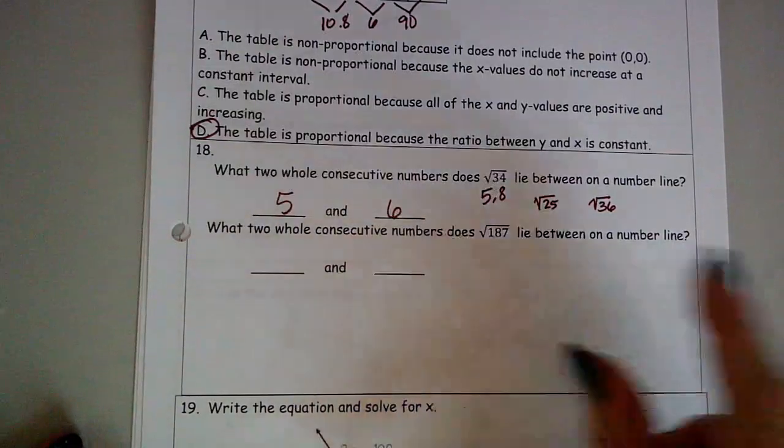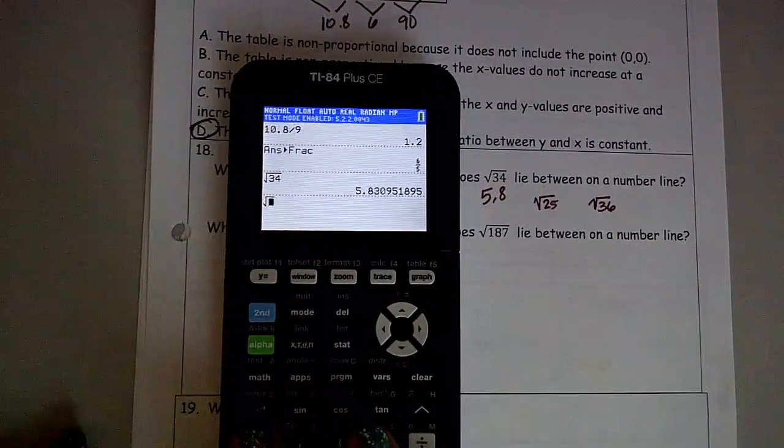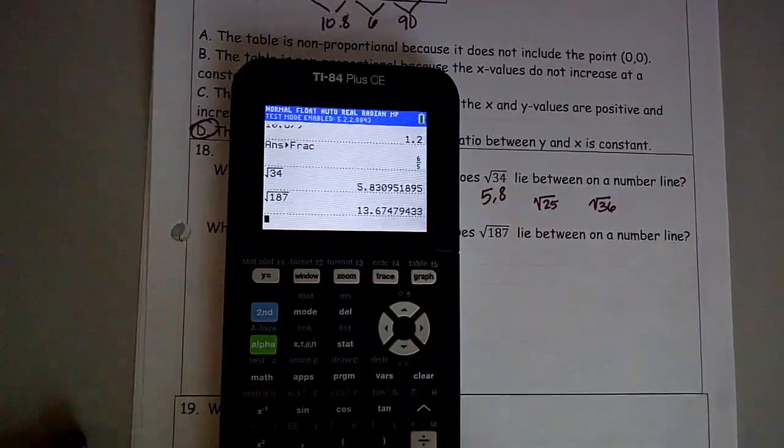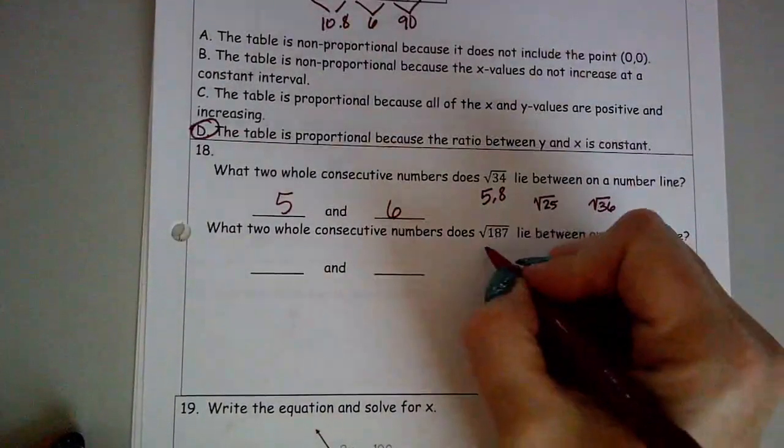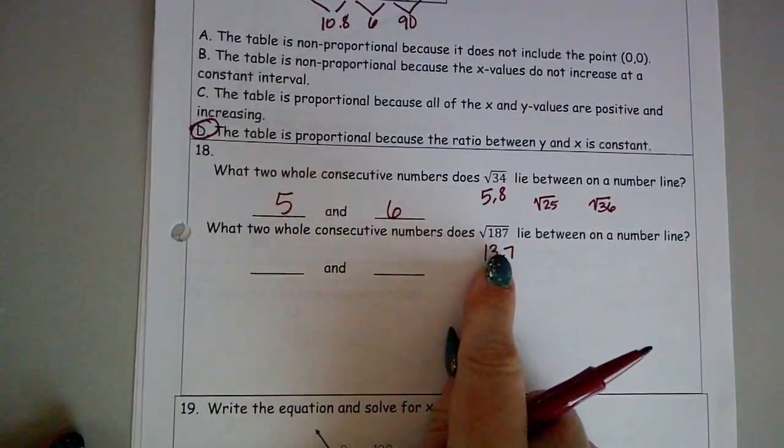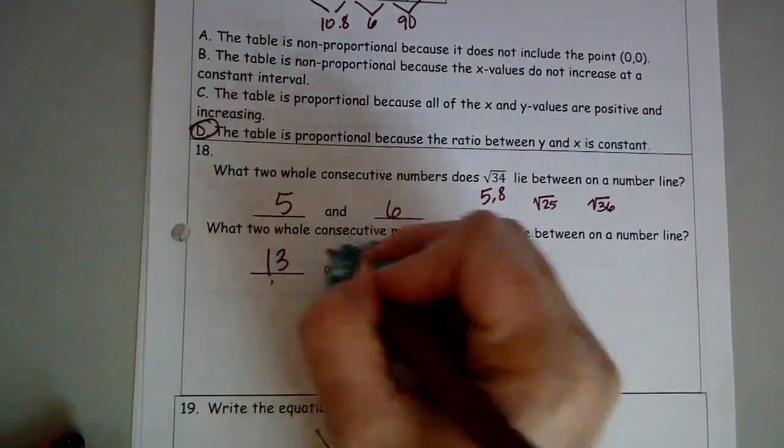Next, I have the square root of 181. I'm just going to highly encourage you guys to use your calculators to get 13.7. So if I have 13.7, I know this number is going to lie between 13 and 14.